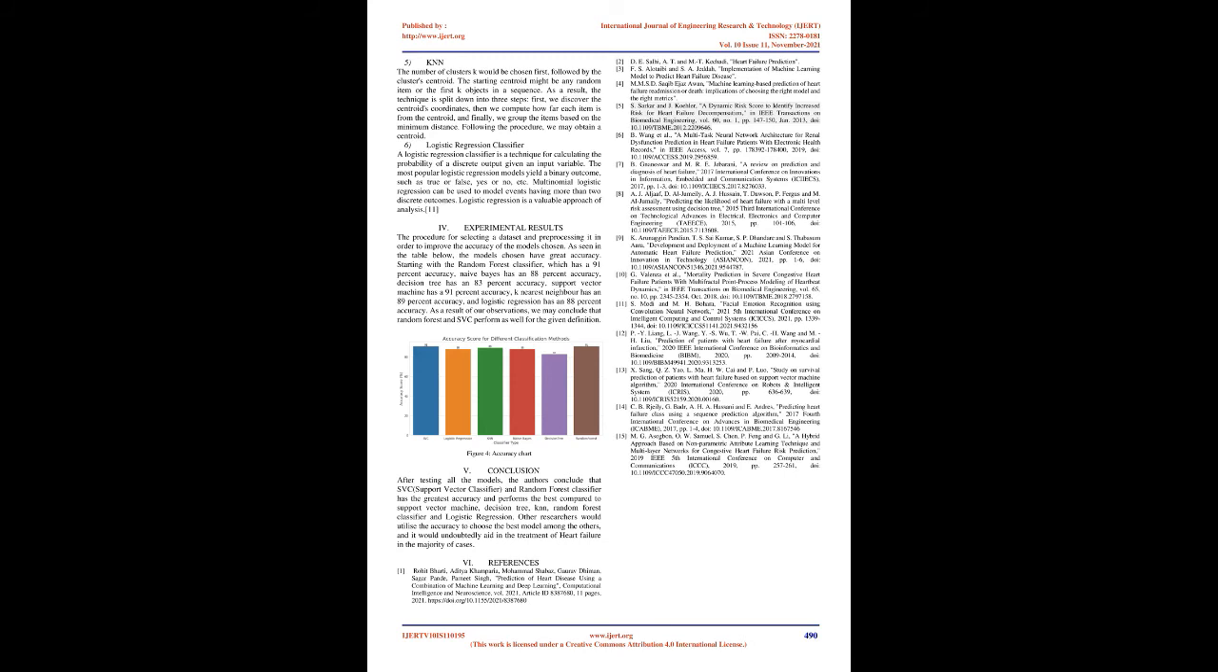4. Decision tree classifier. A decision tree is a decision-making tool that employs a tree-like representation of alternatives and their potential outcomes, such as chance event outcomes, resource costs, and utility. It's one approach to show an algorithm composed entirely of conditional control statements. 5. KNN. The number of clusters K would be chosen first, followed by the cluster's centroid. The starting centroid might be any random item or the first K objects in a sequence.